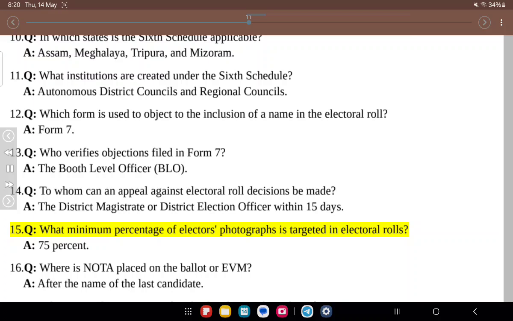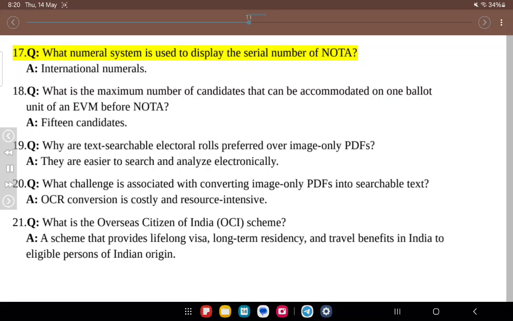15. Q. What minimum percentage of electors' photographs is targeted in electoral rolls? A. 75%. 16. Q. Where is NOTA placed on the ballot or EVM? A. After the name of the last candidate. 17. Q. What numeral system is used to display the serial number of NOTA? A. International numerals. 18. Q. What is the maximum number of candidates that can be accommodated on one ballot unit of an EVM before NOTA? A. 15 candidates.